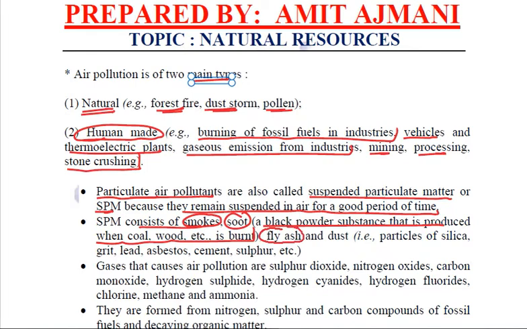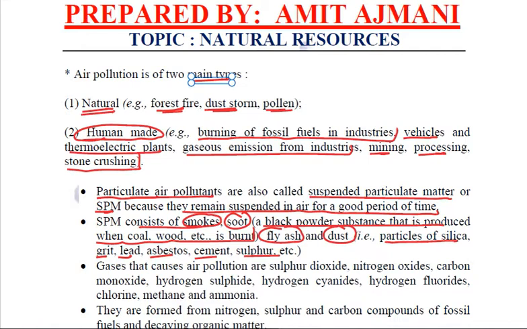It consists of fly ash and the dust. This dust may contain the particles of silica or grit or lead or asbestos or cement or sulfur, anything. So these are all the things which together constitute the SPM, that is the suspended particulate matter in the atmosphere, which further helps in polluting it.